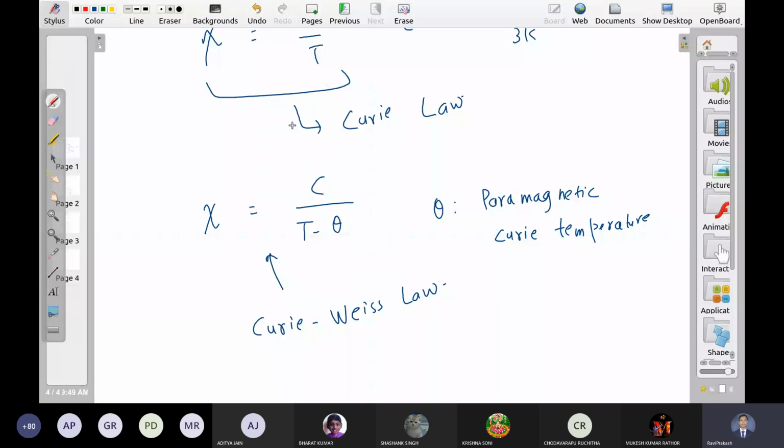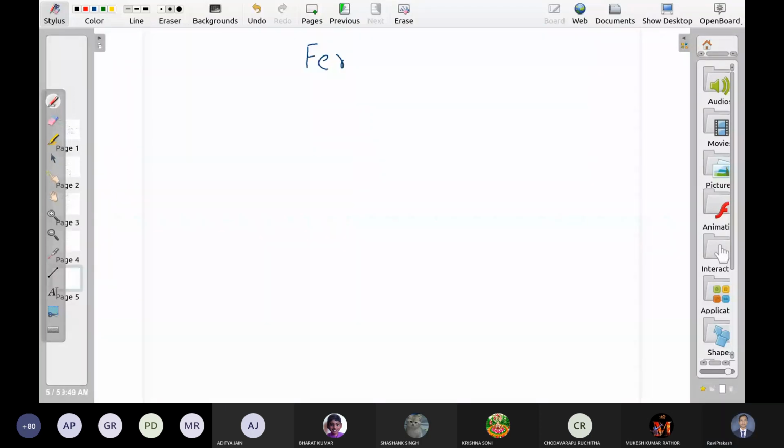Now, when you say magnet, when you say permanent magnet, you are actually talking about this branch of magnetism, ferromagnetism. Like you have a very basic theory of dia and para. You know their origin from the atomic level itself. Ferromagnetism is not that universal, meaning not all the materials are ferromagnetic.